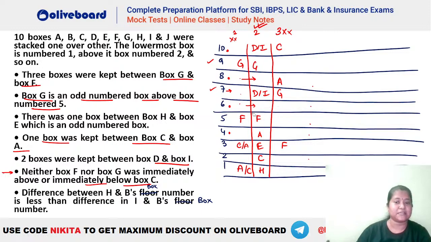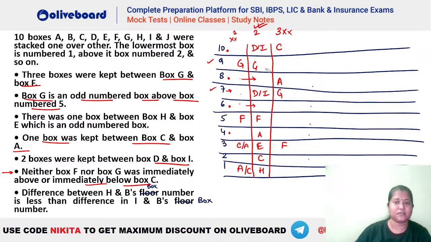Okay, let's say if we take B above. अब मान लो B को यहाँ पर लिया. So H and B is this. It has to be less than between I and B. That is also not happening in here. Okay, let's check. There is something that we have done wrong, I guess. चलो ठीक है, एक बार फिर से चेक कर लेते हैं. ठीक है, let's see. 3 boxes between G and F, you can see here.